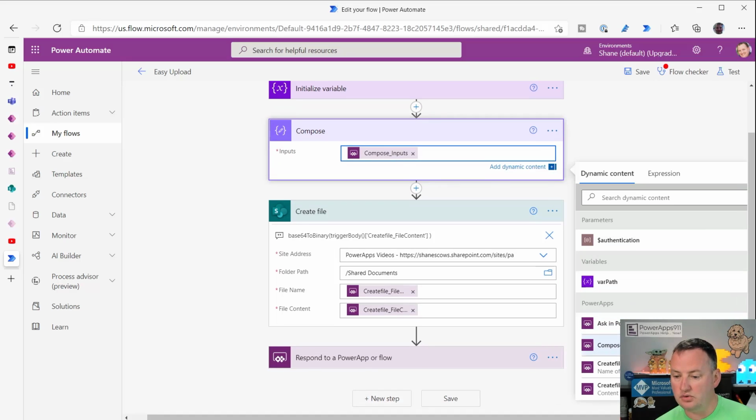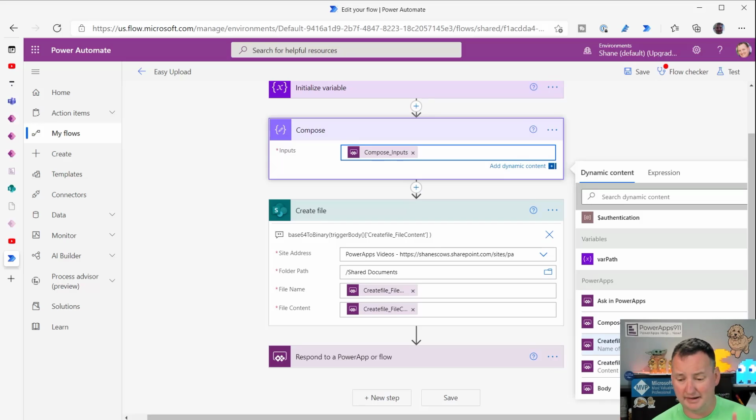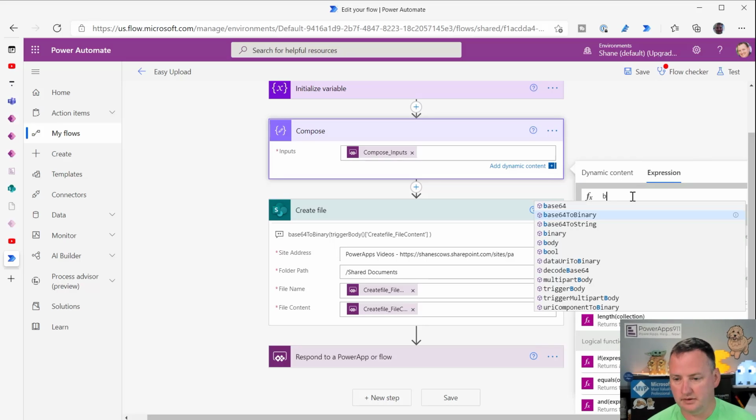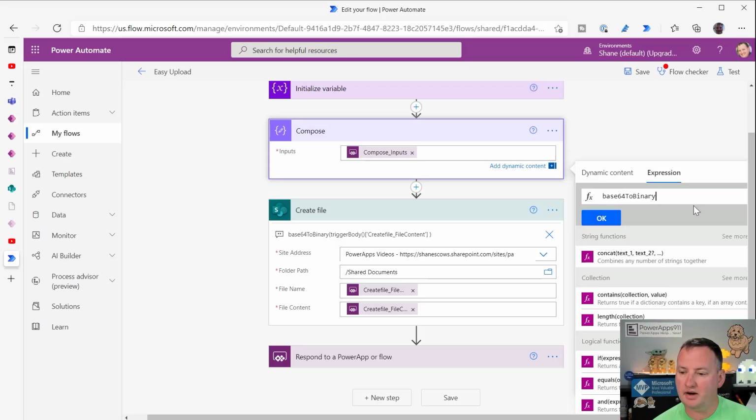It's going to create a new one. This is going to break my flow. This is probably a bad idea, but sorry, I'm breaking this for you. Now you can see there's an ask in PowerApps called compose inputs. That's where I want the user to pass me the base64. So you're going to say expression, and then go back over here, base64 to binary.